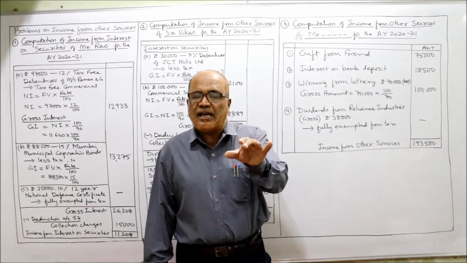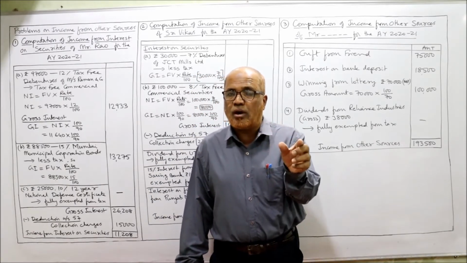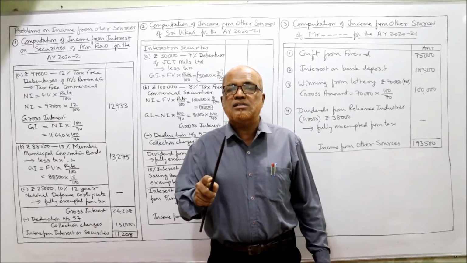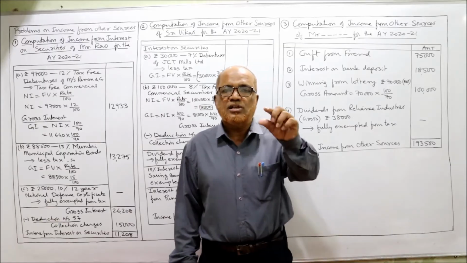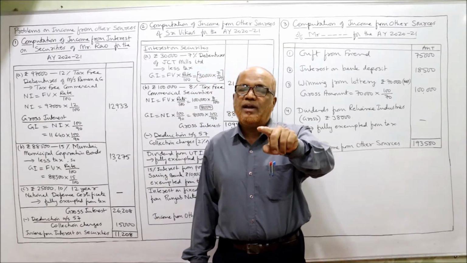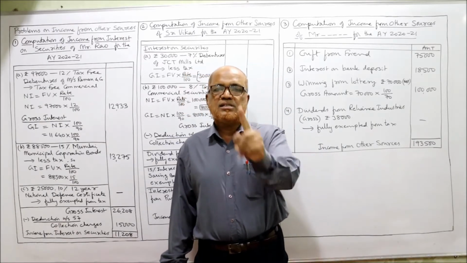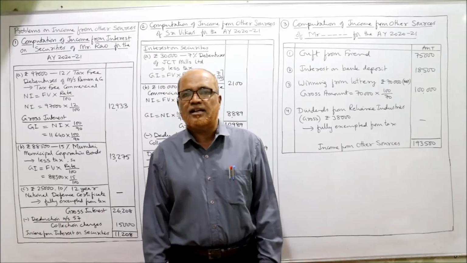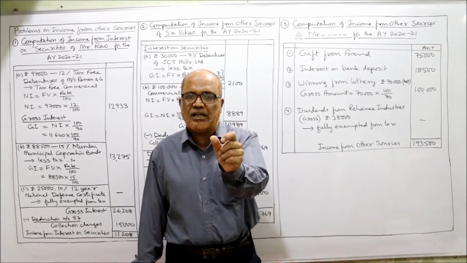If it is a tax-free government security, gross interest is equal to face value into rate by 100. If it is a tax-free commercial security, then two steps. The first step, we calculate net interest. Net interest is equal to face value into rate by 100.